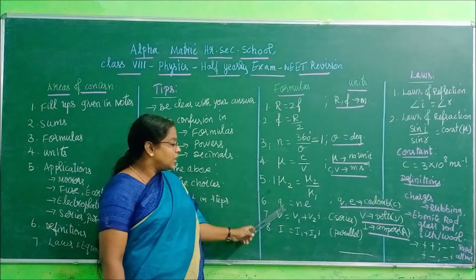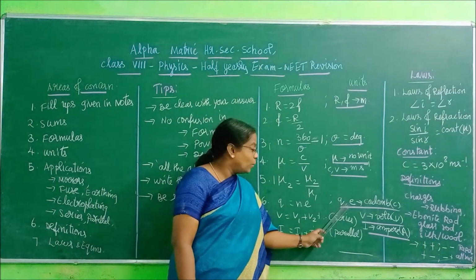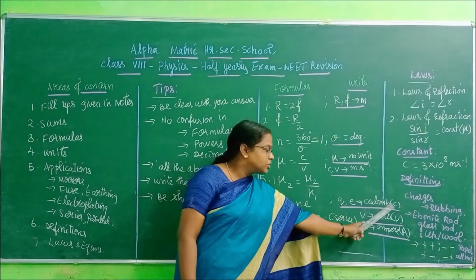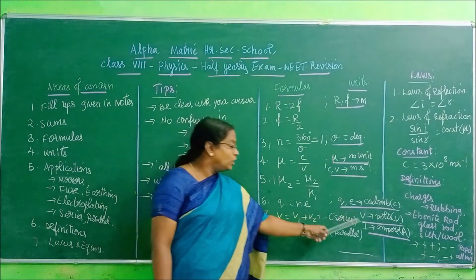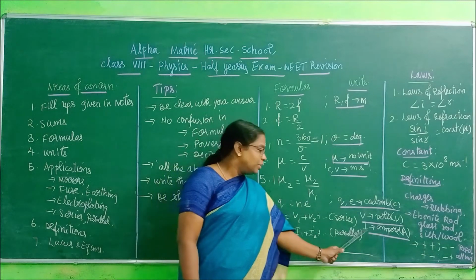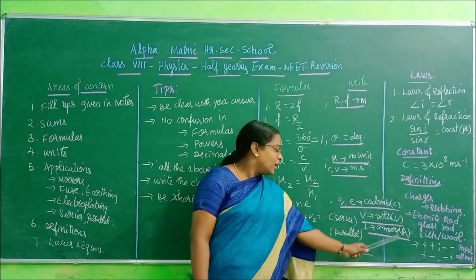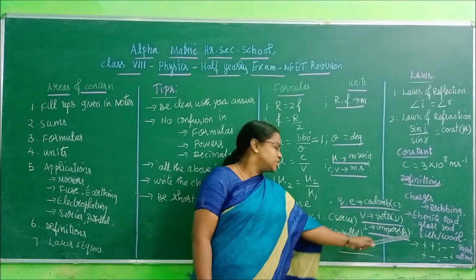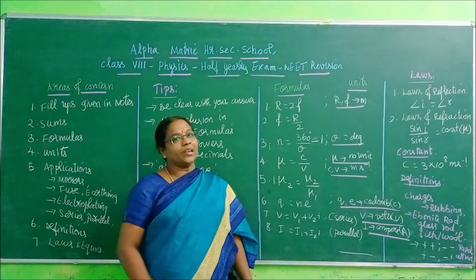Right? What is the unit for Q and E? For Q and E, the unit is coulomb. For voltage, V, the unit is volts, and for current, the symbol is I and the unit is ampere, and the unit's symbol is A. So be very clear in this.